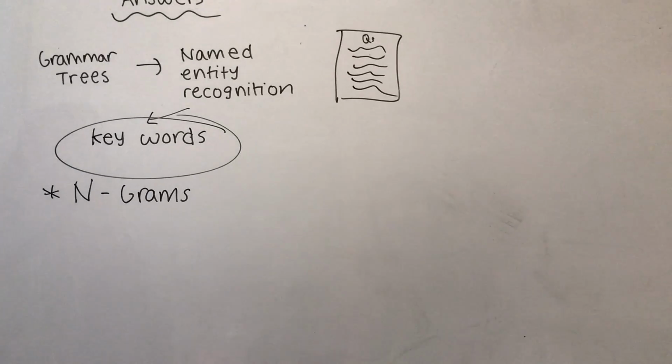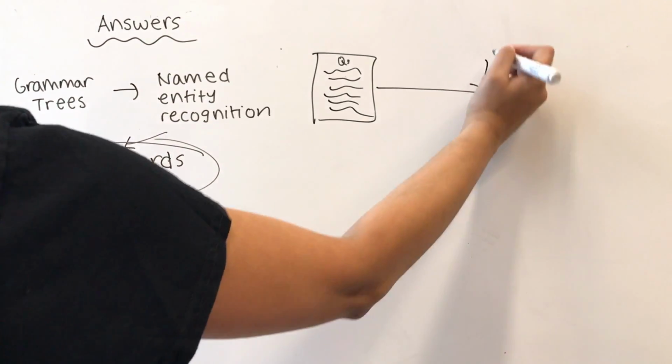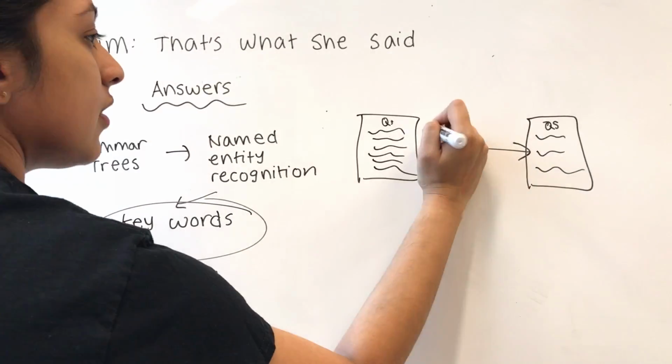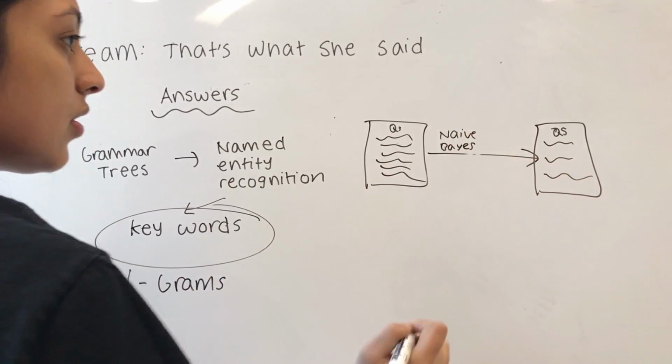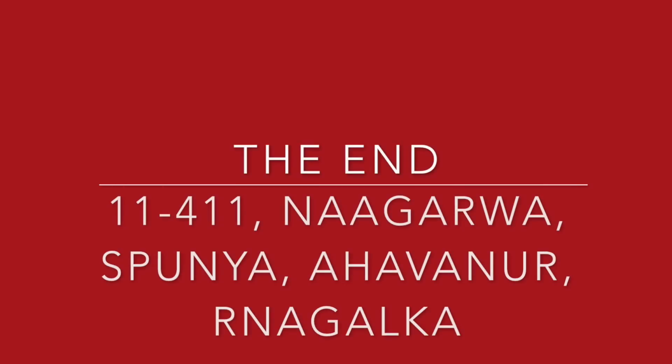Now, once we have these answers and questions laid out, we want to make sure that our answers and questions are actually good quality, so we can use a naive Bayes classifier to weed out the poor questions and answers. This concludes our project checkpoint.